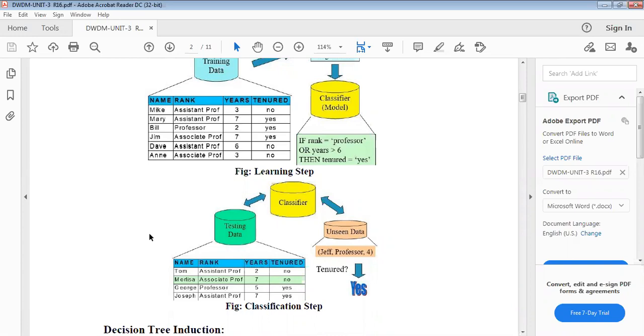testing data is mainly what we process here. Once you get the data: Tom, assistant professor, 2 years, tenure no. Matisa, associate professor, 7 years, tenure no. George, professor, 5 years, yes.